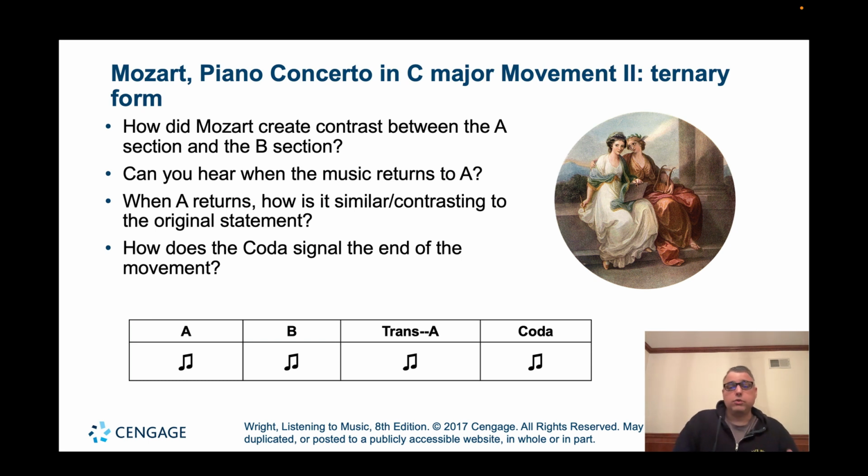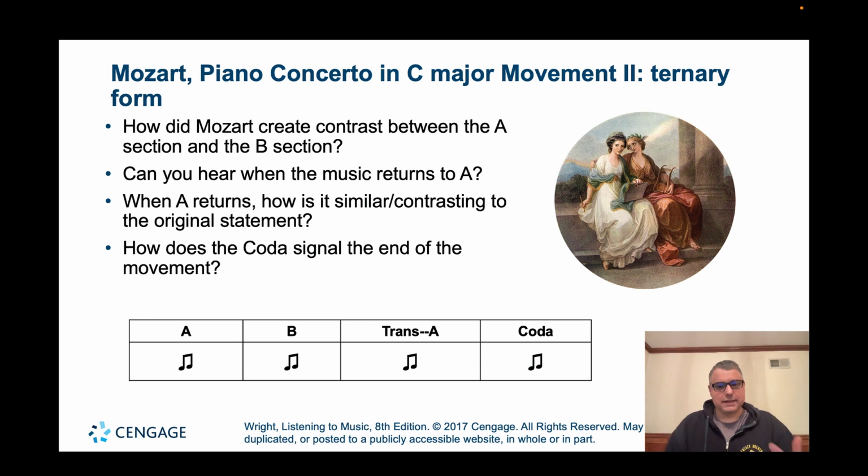Then we slowly transition back to the A section again. It's similar, but let's listen for the A section when it comes back. The piano is going to be playing the main melody, and not the strings. And then finally, the coda. The coda is the ending part of a piece, designed to wrap everything up and bring the piece to a close.